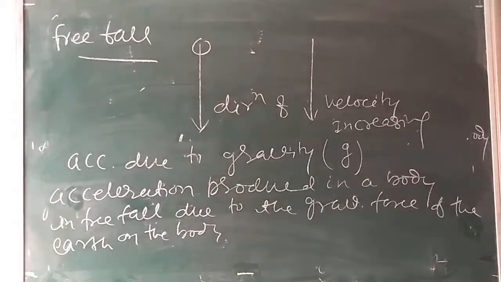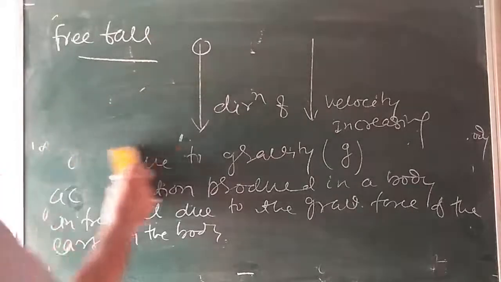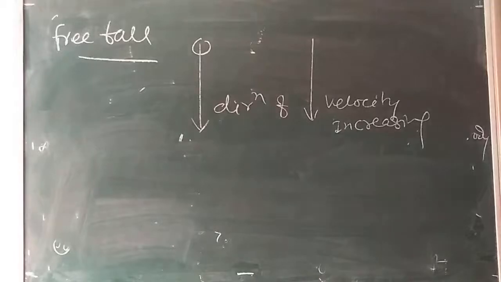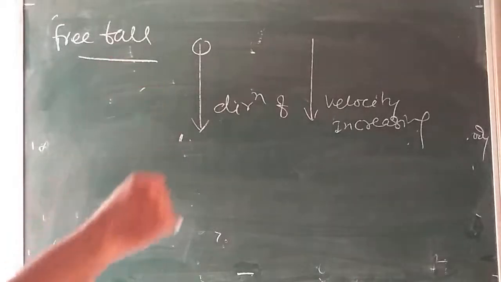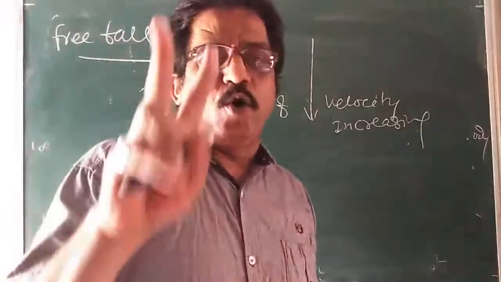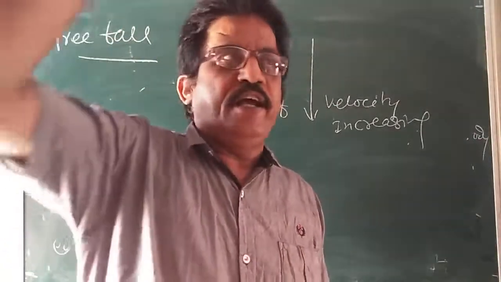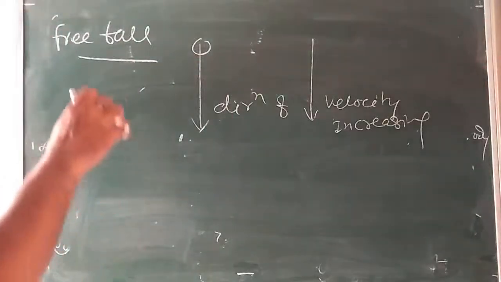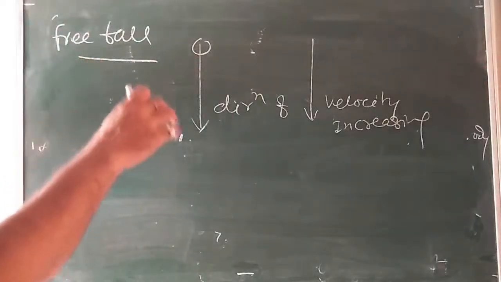Earlier, dear children, it was thought that light bodies fall slowly and heavier bodies fall rapidly. You take two bodies, one is a lighter body and one is a heavier body. This was proved wrong by Galileo.